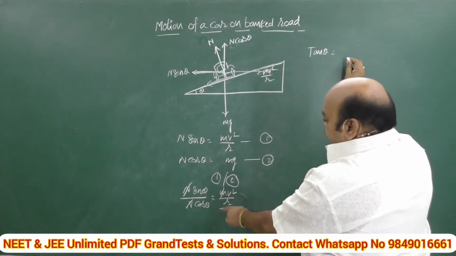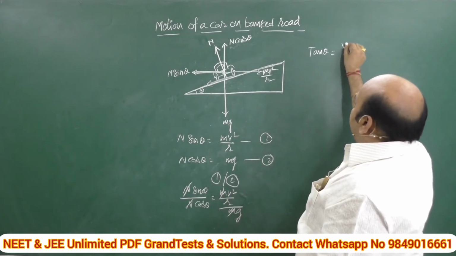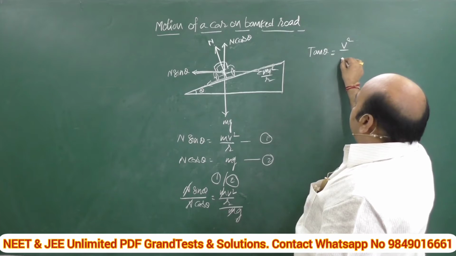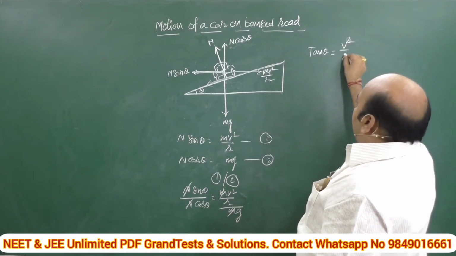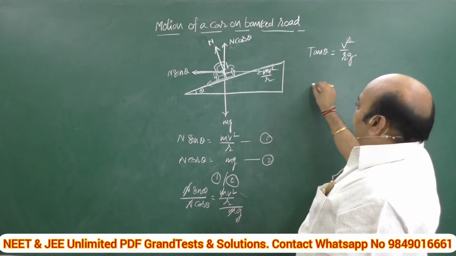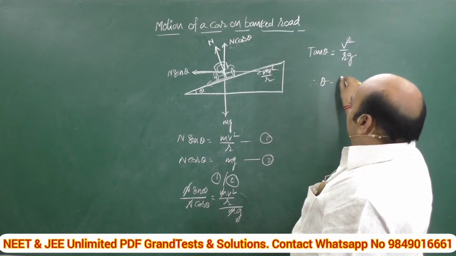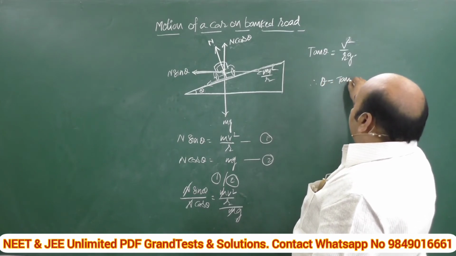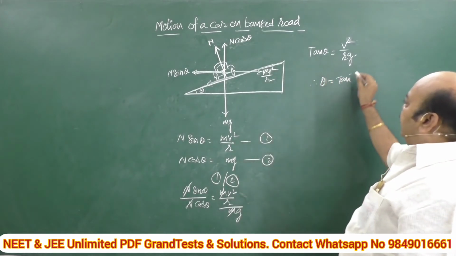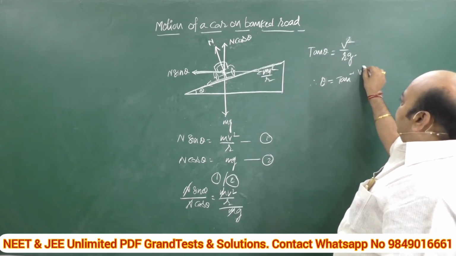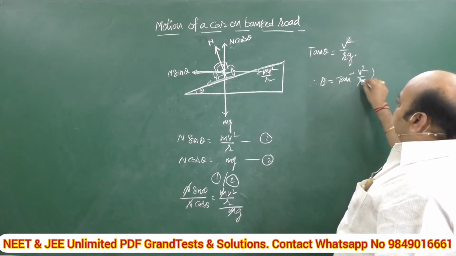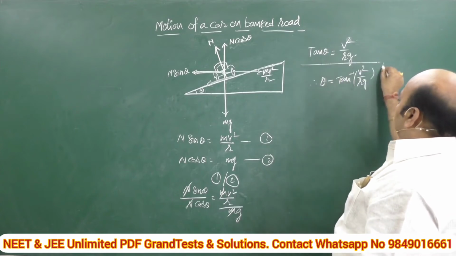On the right-hand side, after cancellation, we have v square by rg. This is the last step. Therefore, theta is equal to tan inverse of v square by rg.